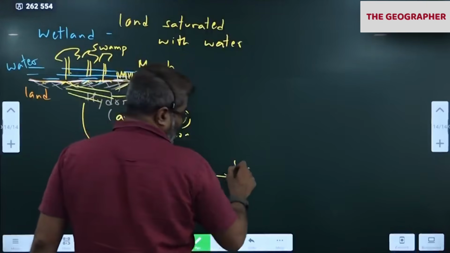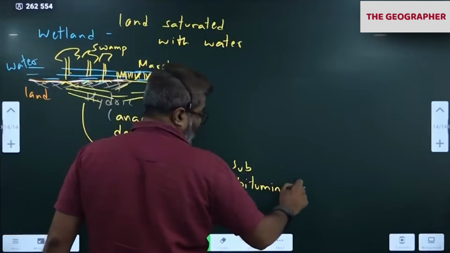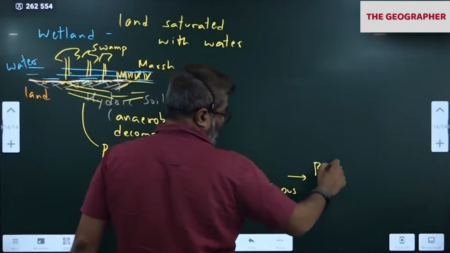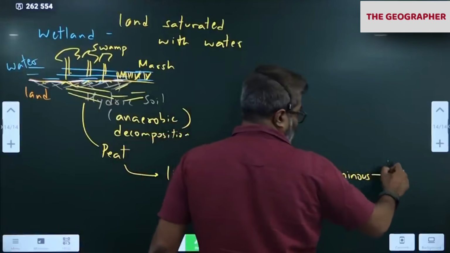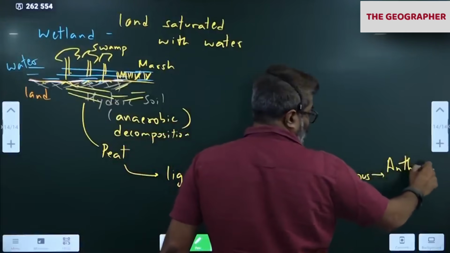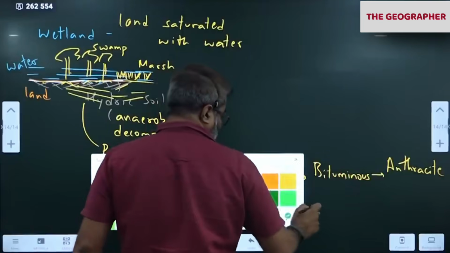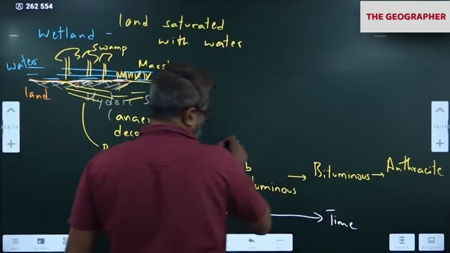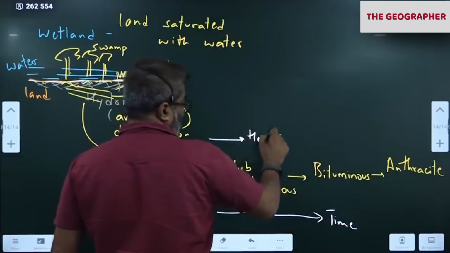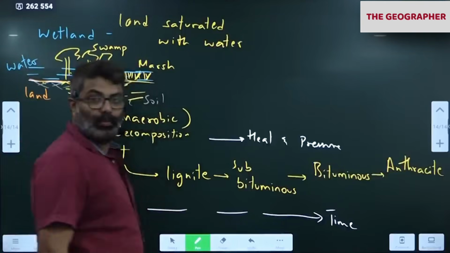Lignite, then subbituminous, bituminous, then the final, anthracite coal. All this takes a lot of time, with a moderate amount of heat and pressure.